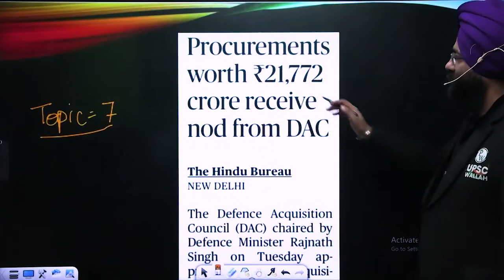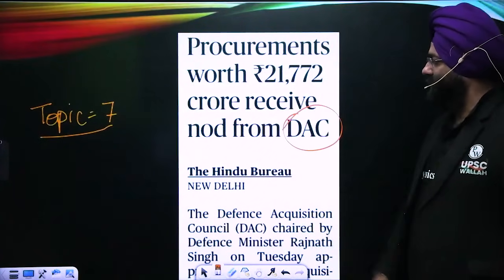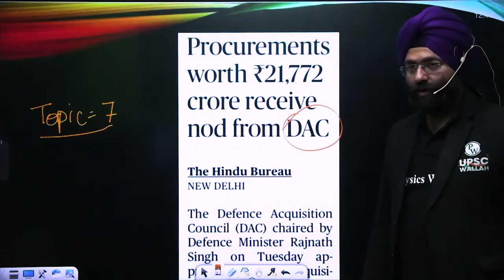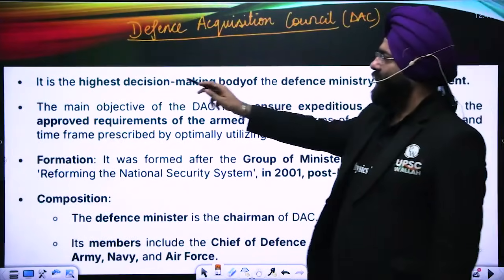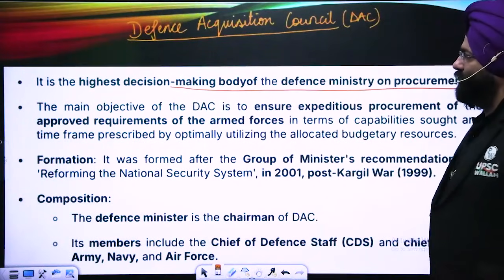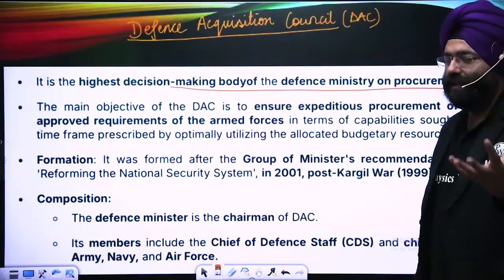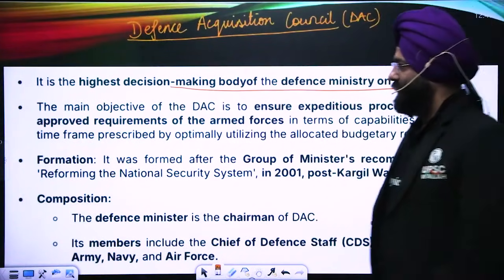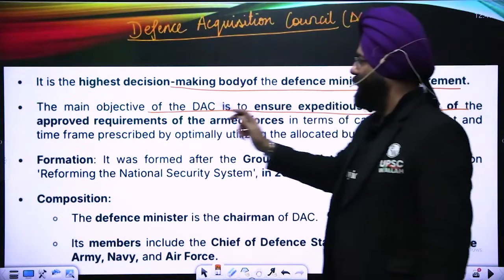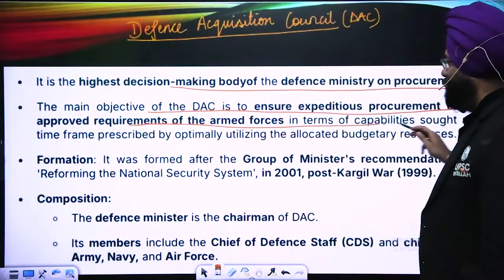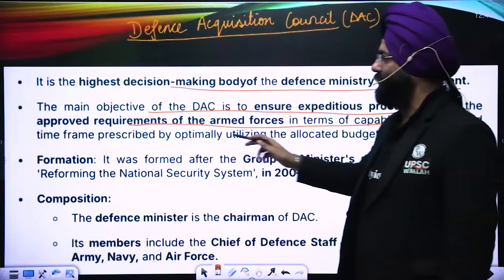Procurement worth this much received approval from the DAC. This is the Defense Acquisition Council. Important what it is. Let's understand that. It is the highest decision-making body of the Ministry of Defense on procurement decisions. The main objective of the DAC is to ensure expeditious approval of what is required for the armed forces in terms of capabilities and in the prescribed time frame.